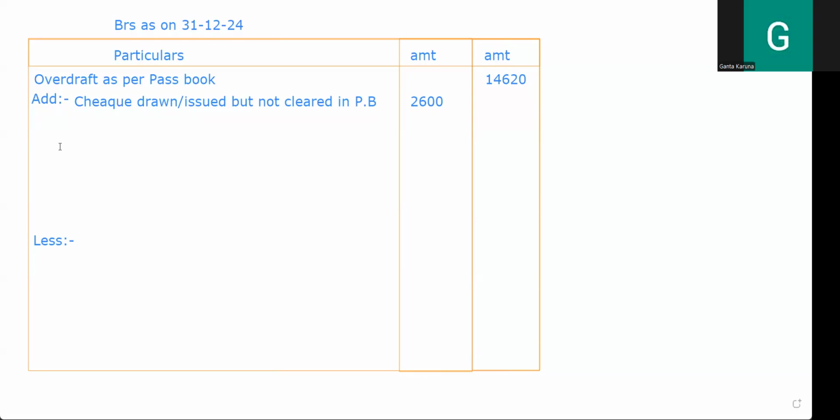So here it is in the cash book on the plus side, but it has not been cleared. He is indicating the passbook. The passbook may not be showing this transaction. But for me, the passbook is important, right? When the passbook is not showing this transaction, then by default it should not be in the cash book either. So please cancel it. When I'm canceling it, the plus is going to become minus, right?